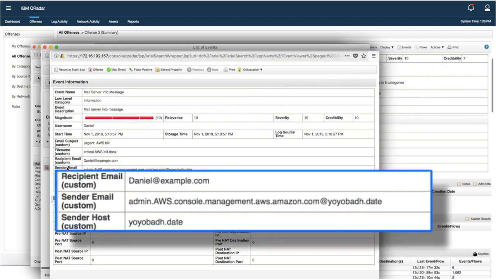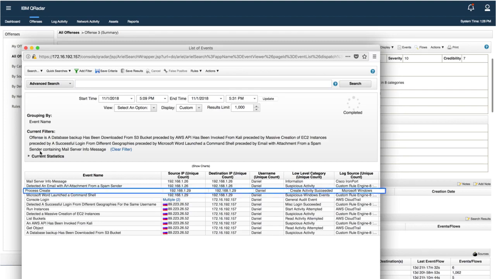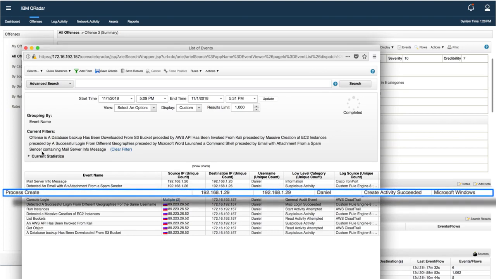If Daniel didn't read the sender's email address in detail, it could appear legitimate. But upon further inspection, we see that it actually came from an unknown domain. Let's go back to our events to see what happened next. We have a similar event that indicates an email with an attachment was received from a known spam sender. And shortly after, the attachment was opened, and a new process was created.